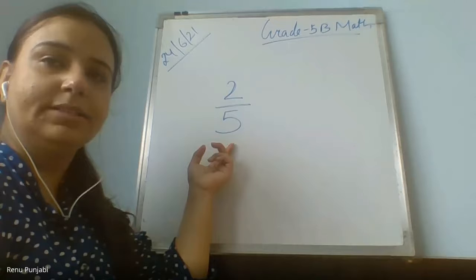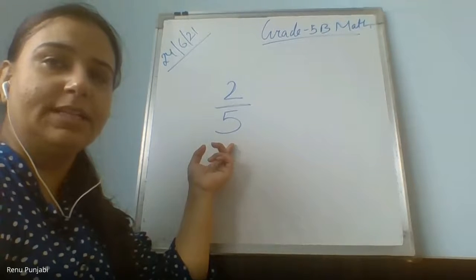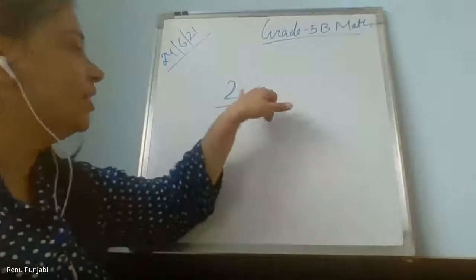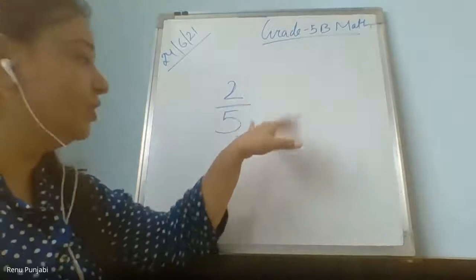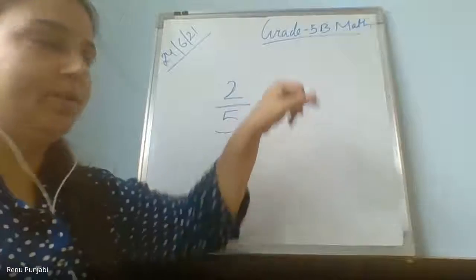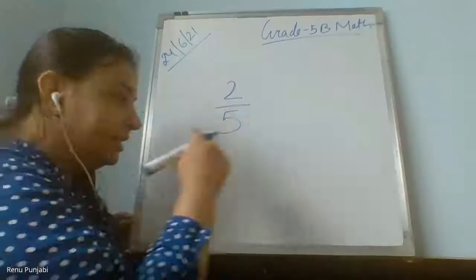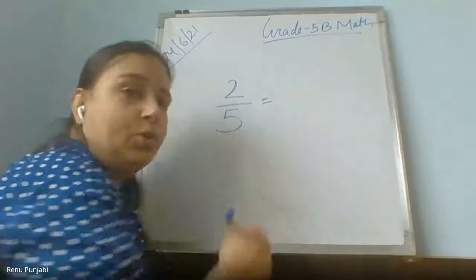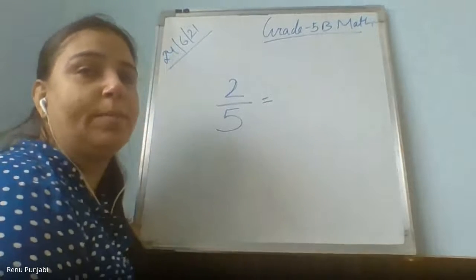2. Migdad, Dhyan Dalal, how many total parts are in this fraction? 5. And we are talking about how many parts? Suppose 5 parts were made, then how many were eaten? 2 parts. Yes. Now I will ask one by one to write 2 more equivalent fractions, same like 2 upon 5.